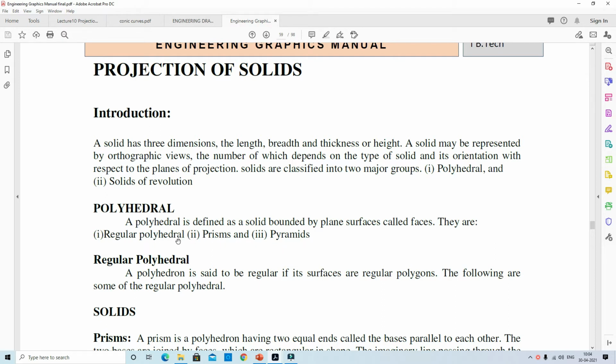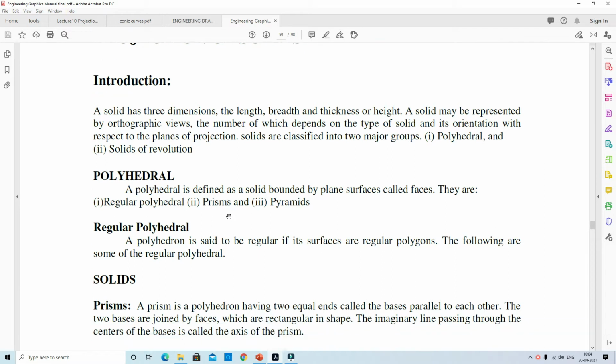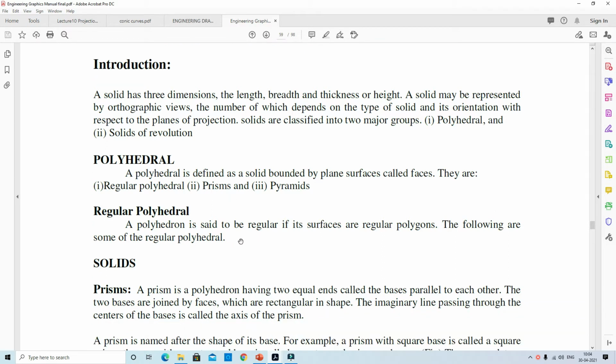These three come under the classification of polyhedra. First we discuss regular polyhedra, then prisms, and after that pyramids.